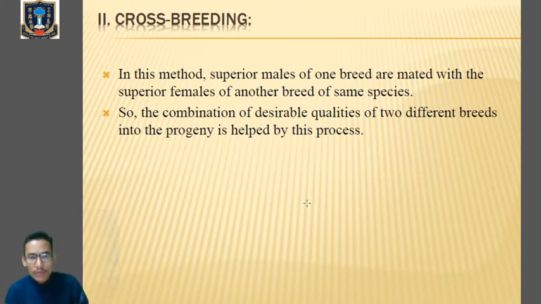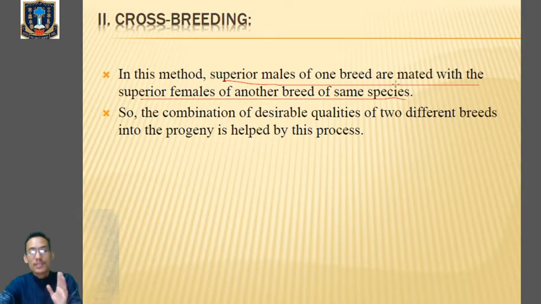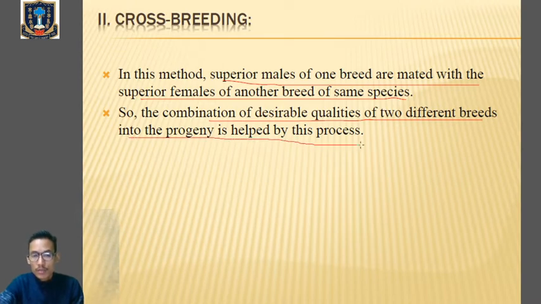Now, crossbreeding. In this method, superior males of one breed are mated with the superior females of another breed. Okay, because cross means we are crossing between two breeds, but they must belong to the same species. So here the combination of desirable qualities of two different breeds into the progeny is helped by this process. That means the progeny will carry the desirable characters or qualities from both the parents.